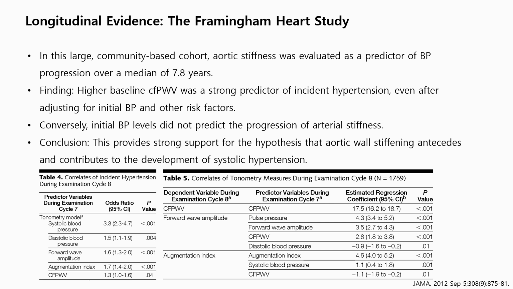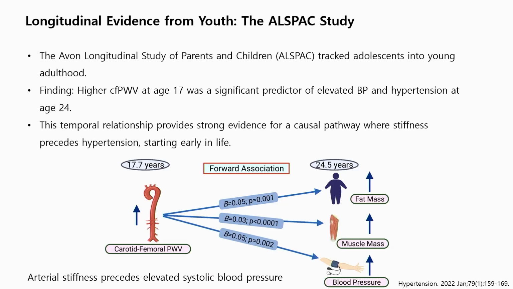Stiffening arteries cause hypertension, and there is several evidence. One is the longitudinal evidence from the Framingham Heart Study. The Framingham Heart Study showed that a higher baseline carotid-femoral pulse wave velocity predicts incident hypertension over 7.8 years, even after adjusting for baseline blood pressures. So this provides strong support to the hypothesis that aortic wall stiffening anteceded and contributes to the development of systolic hypertension.